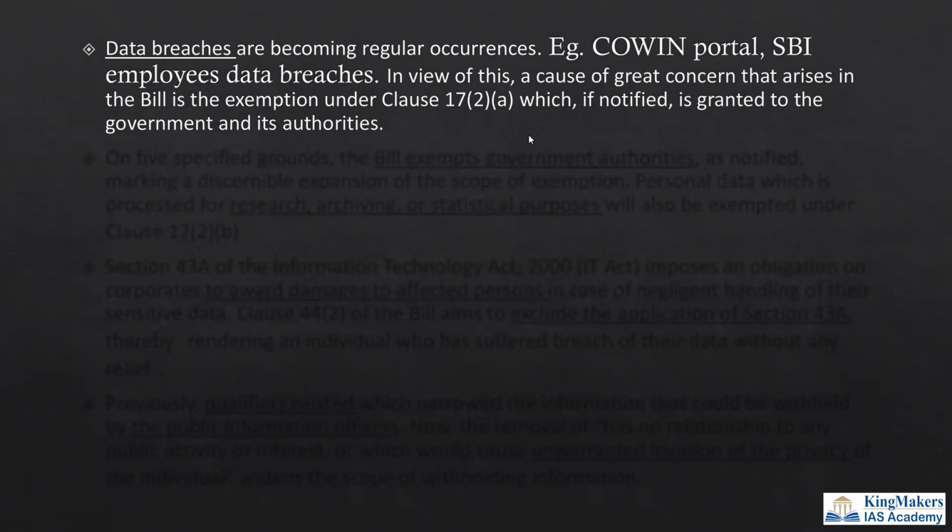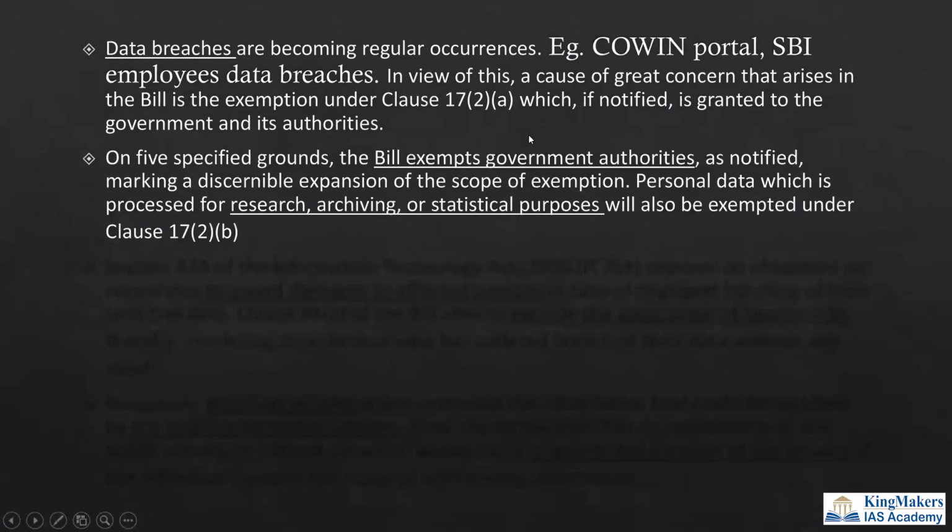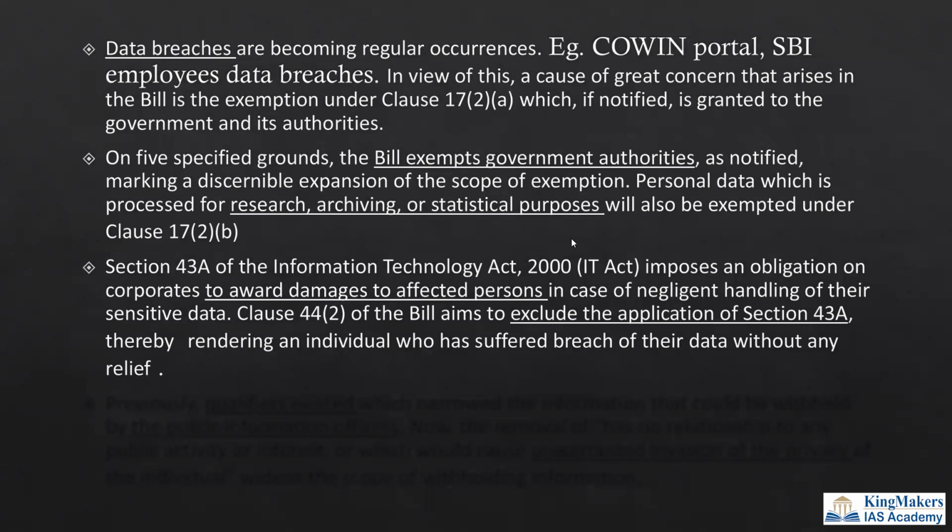Even if a data breach is happening, the government may deny the information to the people. So this is a very, very retrograde step in this particular bill, which is a cause of concern. The bill exempts government authorities, for activities like research, archiving, or statistical purposes, from releasing information even if there is a data breach.